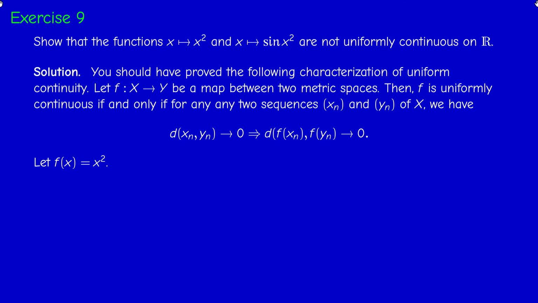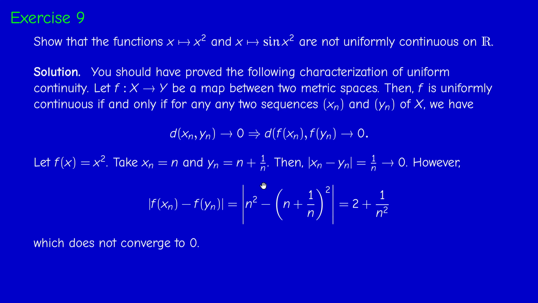So in the case of x squared, we can take, for example, xn to be n and yn to be n plus 1 over n. So here xn and yn are not convergent, but their distance tends to 0. However, if you compute the distance between their images, you will get n plus 1 over n squared minus n squared, and if you do the computation, you'll get 2 plus 1 over n squared. And this does not converge to 0. So therefore, F is not uniformly continuous.